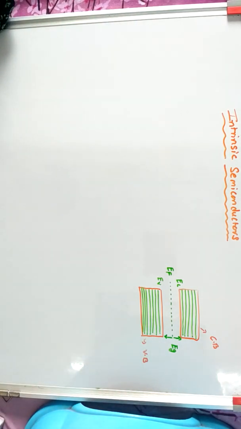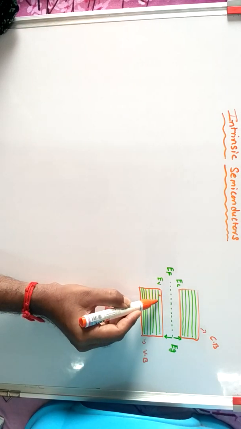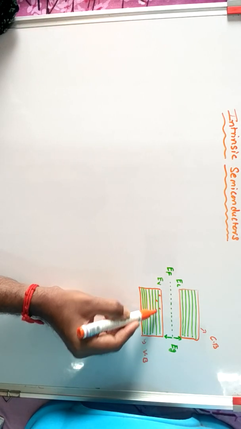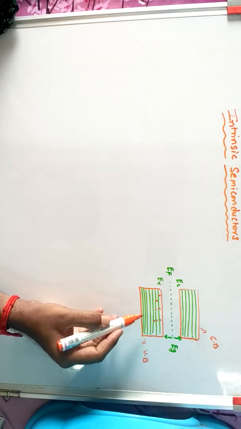Here, these are the electrons in the valence band.